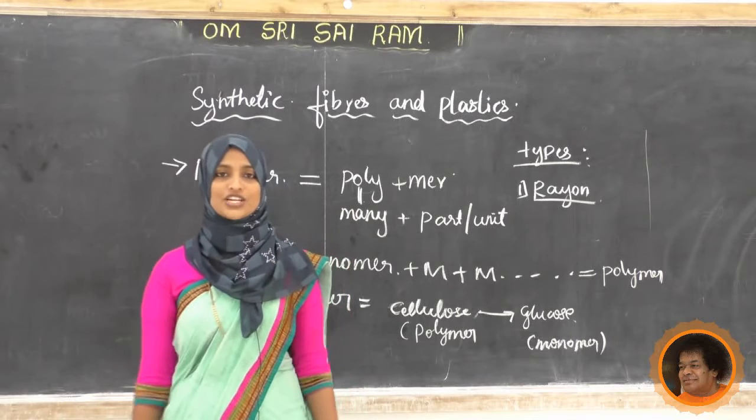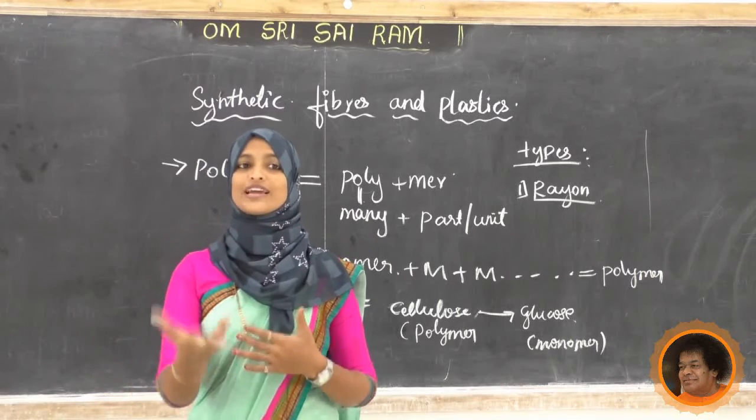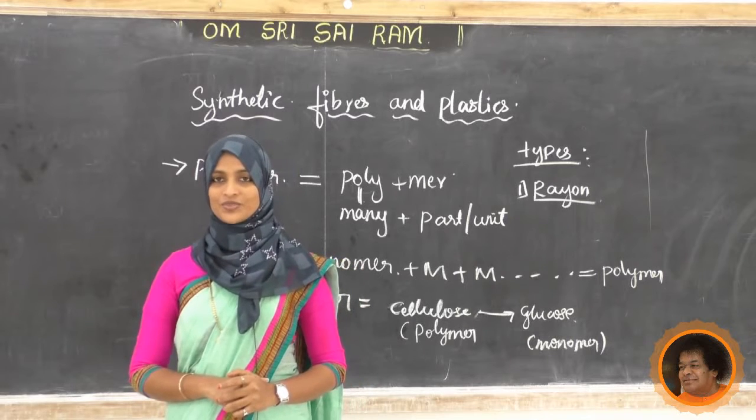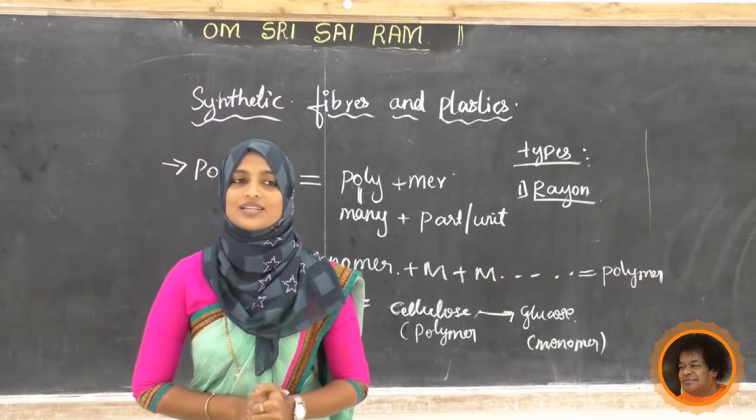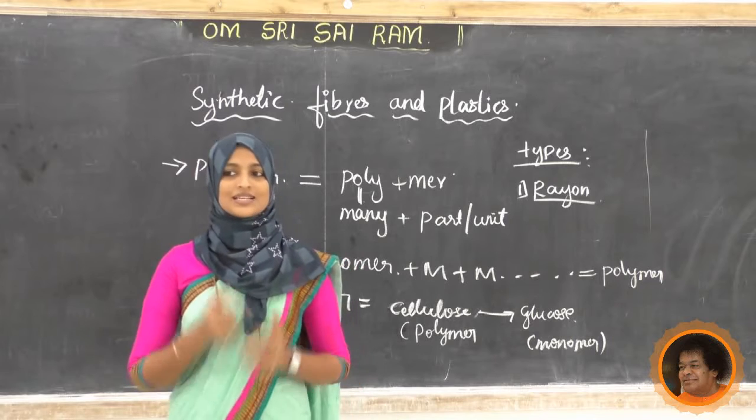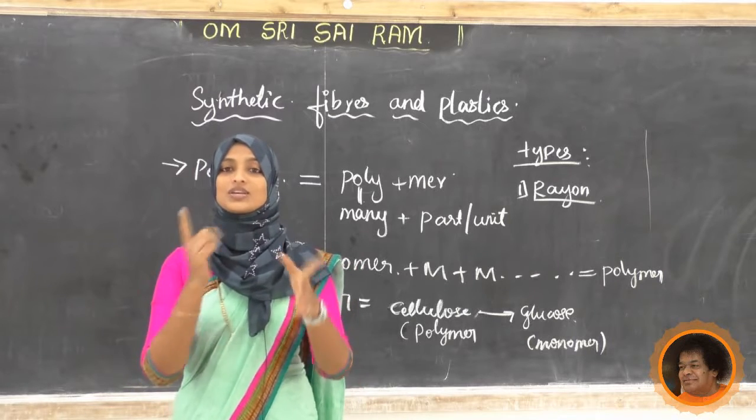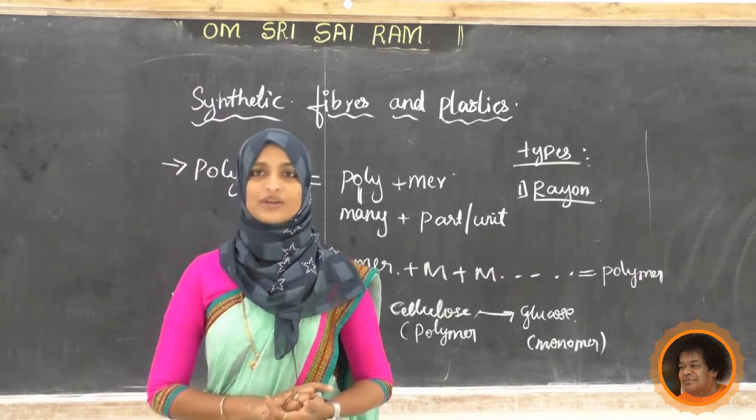Rayon is an artificial fiber. Now from where we are getting silk fibers? Who is giving silk to us? Yes, that is a silkworm. Silkworms are giving silk fiber to us. But how it will be?